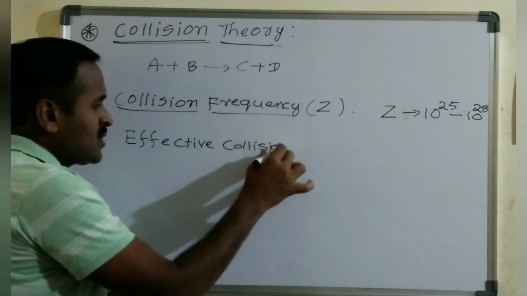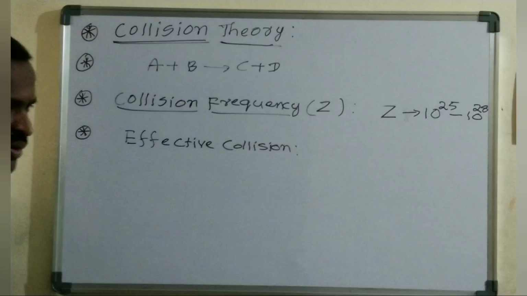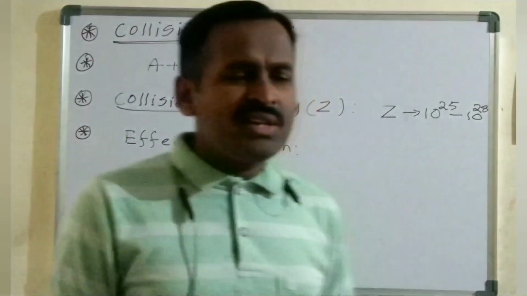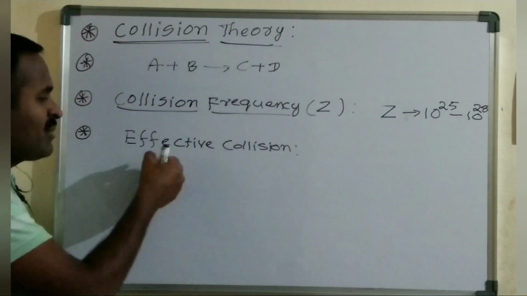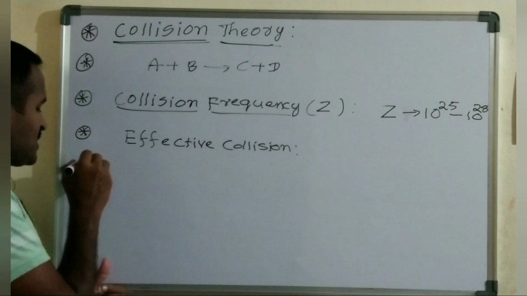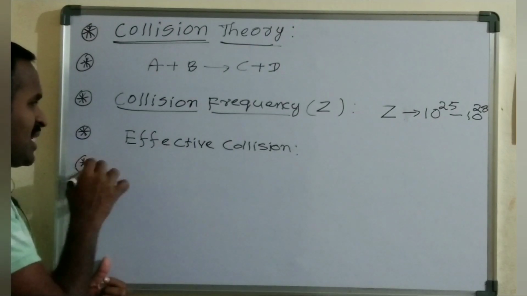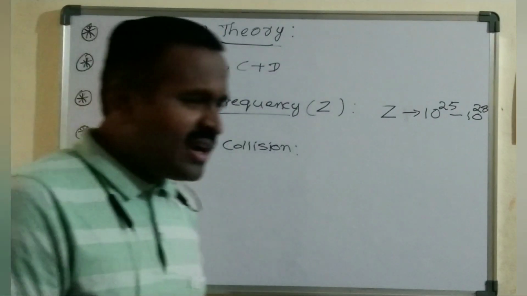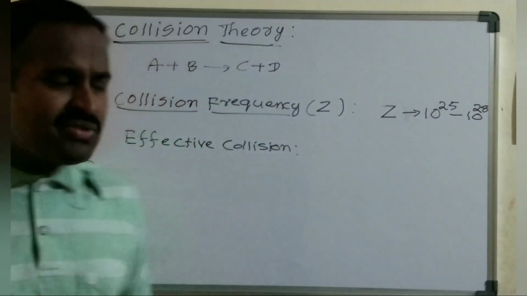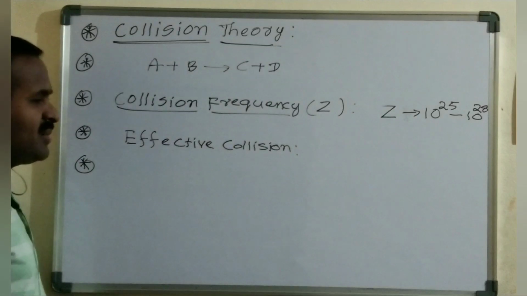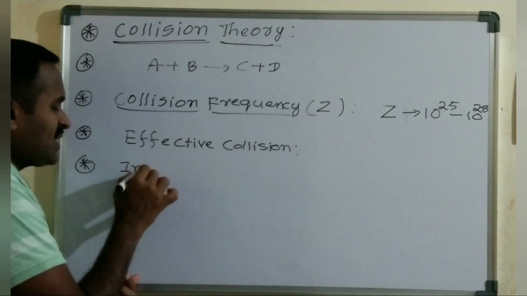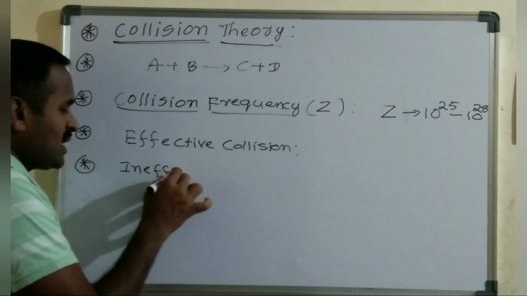What is meant by an effective collision? The collisions among the reactant molecules which bring the chemical change and lead to the formation of product are called effective collisions. Some of the collisions will not bring a chemical change among the reactants. Such collisions are called ineffective collisions.